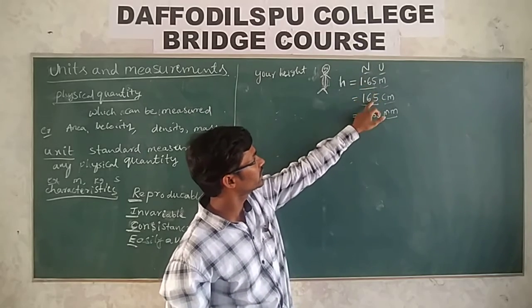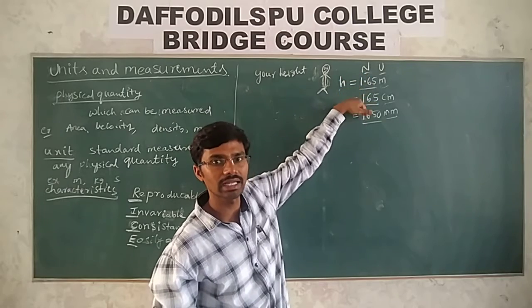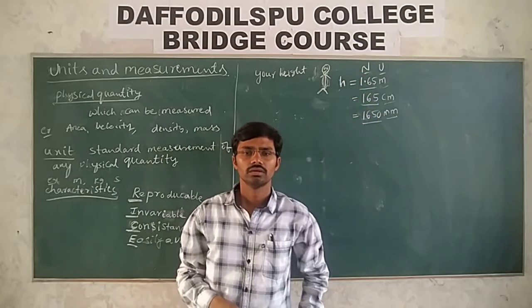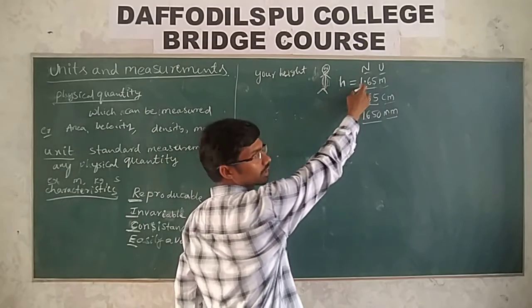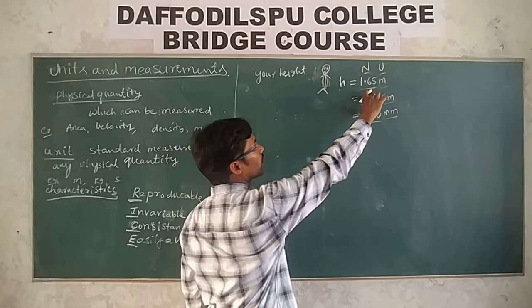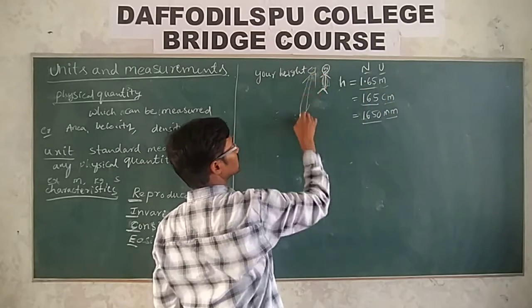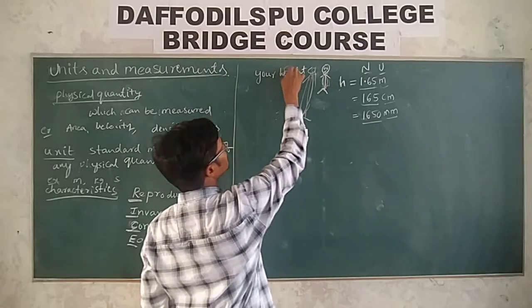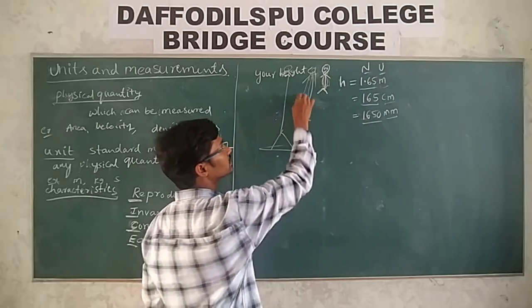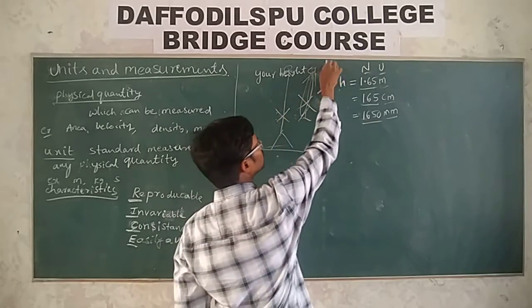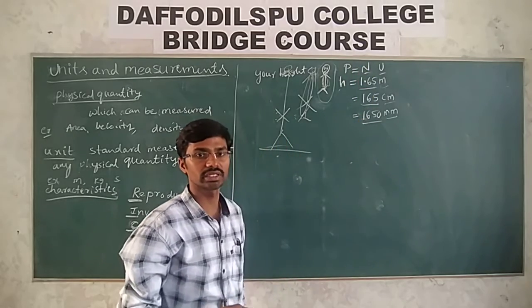Is this value increased or decreased? Increased. That means the numerical value has changed. Numerical value changed means, you said 1.65 means this length, 165 means the length becomes like this? Then 1650 means the length becomes like this? Not so. The magnitude of the physical quantity remains constant.